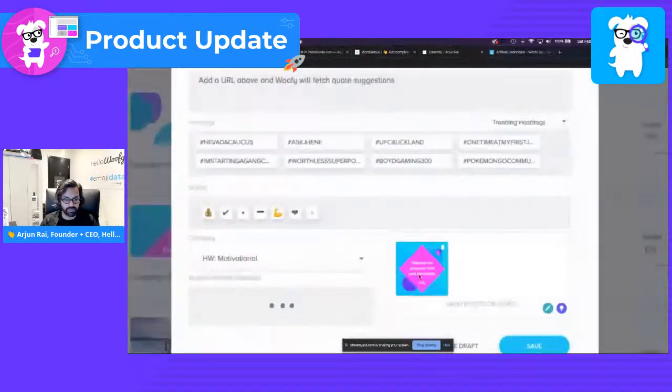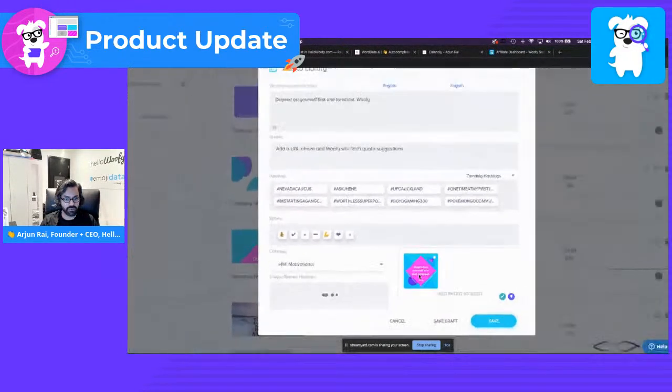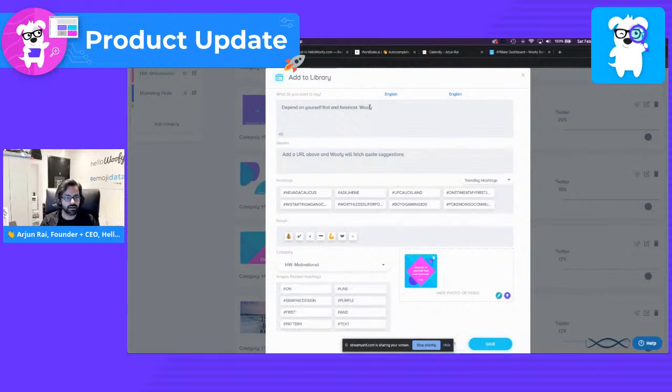Now this one is "Depend on yourself first and foremost," and then it says Woofy at the end. Go ahead and correct that to say Woofy. Actually, we don't even need the Woofy itself. Let's go ahead and just leave it as is. Let's go ahead and add a couple of emojis. Let's write in motivation. There you go. Detected the hashtag itself. Let's type in success. Let's say success right there.